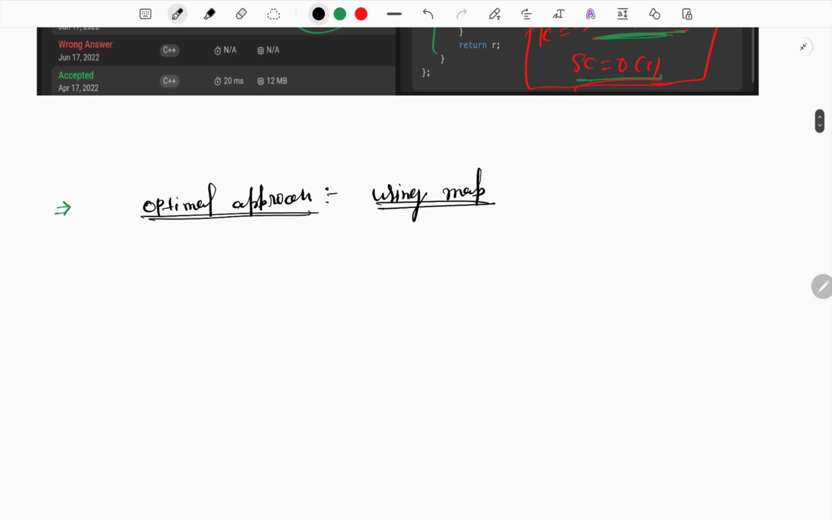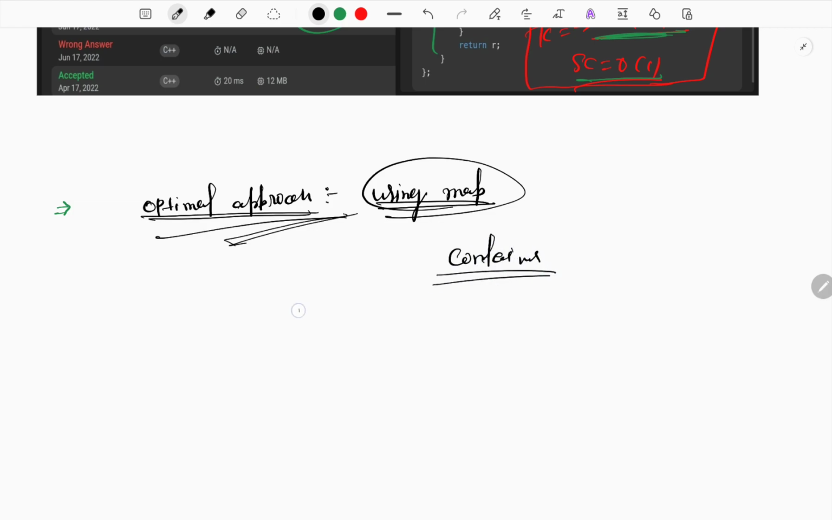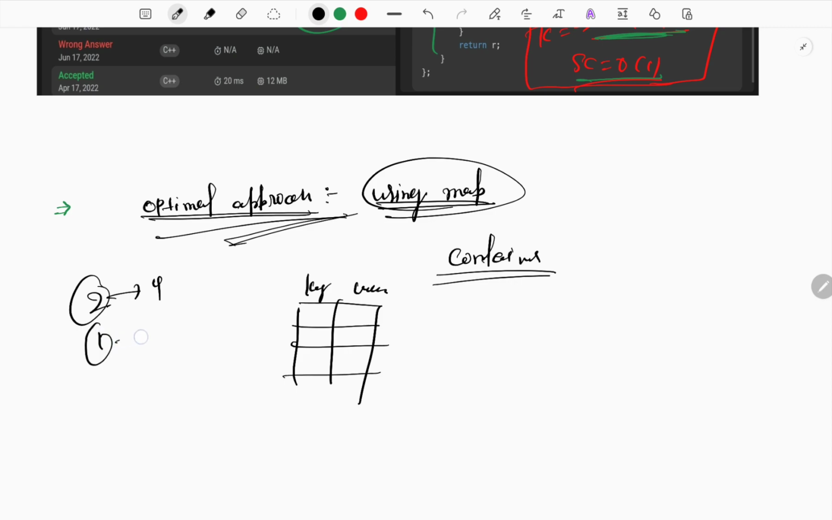This is your optimal approach, using a map. So what is a map? A map is basically a container where elements are stored as key-value pairs. That means here is your key and here is the value. Suppose 2 is a key, and for 2 there is a 4. 1 is a key, and for 1 there is a 6. 3 is a key, and for 3 there is a 9. This is the key-value pair we store in the container.